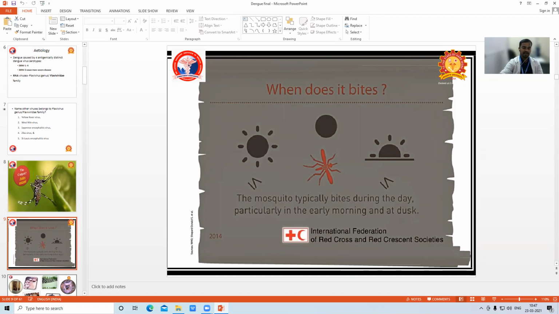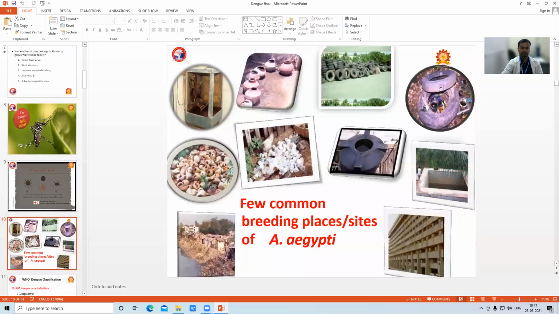That's why it's called a fearless mosquito. Common breeding sites of Aedes aegypti: stagnant water, clean and stagnant water, is an important breeding place for Aedes mosquitoes.